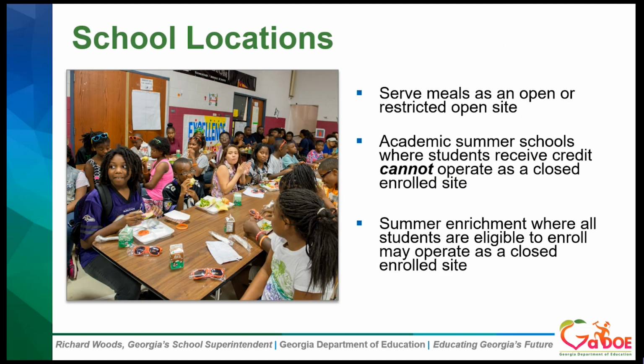So school locations are a great opportunity to provide meals during the summer. And we know many times an academic summer school may be in operation within the building. And as a reminder, the academic summer school cannot operate as a closed enrolled site. However, a site with an academic summer school can operate as an open site. So a school site with an academic summer school can allow for staggered meal service times. So it is open to the community as well as to the summer school students, but just at different times.